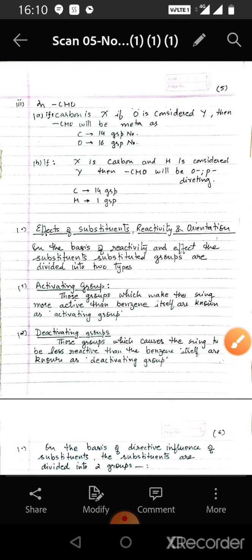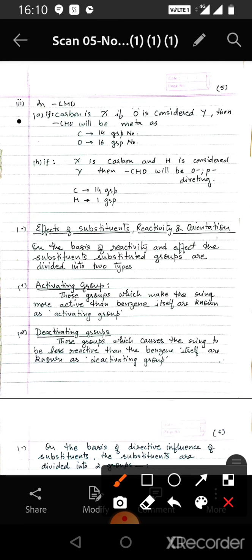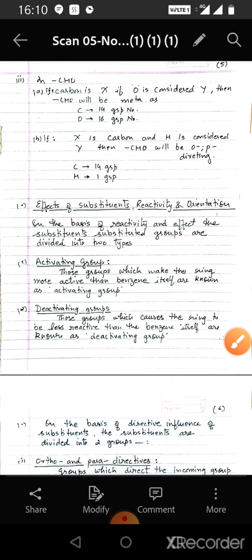Now we come to the complex group, that is CHO. In CHO, if the carbon is X and O is considered to be Y, then CHO is meta directing, as carbon belongs to the 14th group and oxygen belongs to the 16th group. But if we take carbon as X and hydrogen is considered as Y, then CHO will be ortho and para directing, because carbon is a 14th group member and hydrogen is a first group member. So these are various rules.